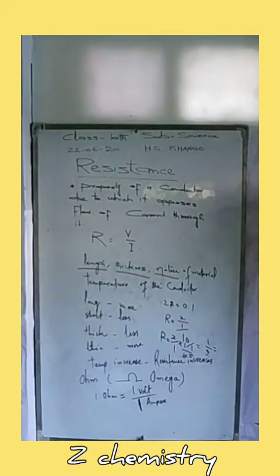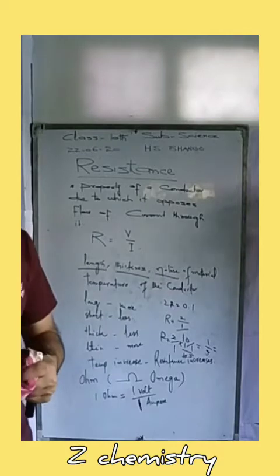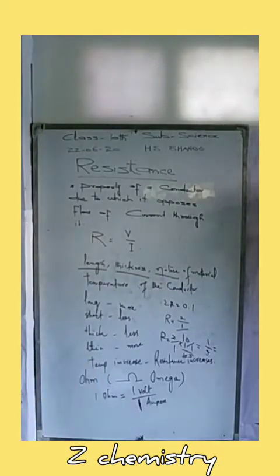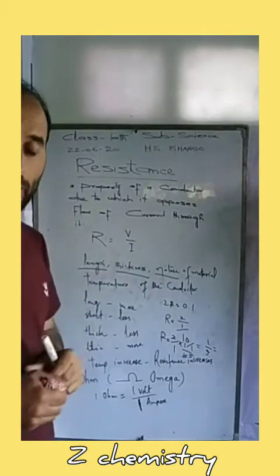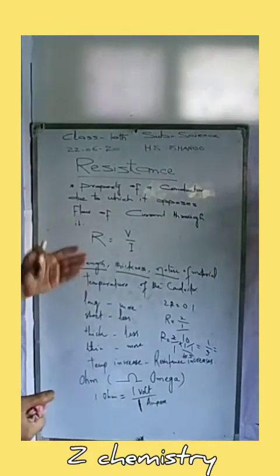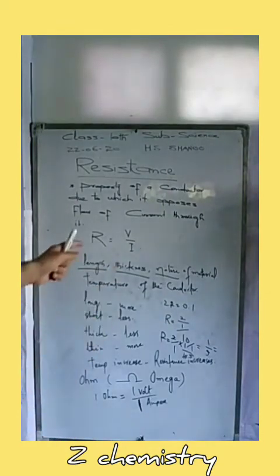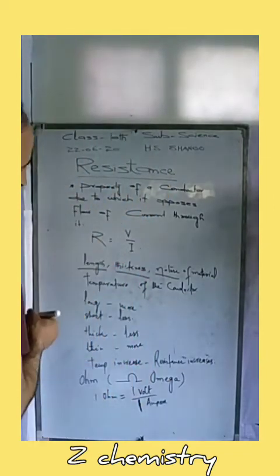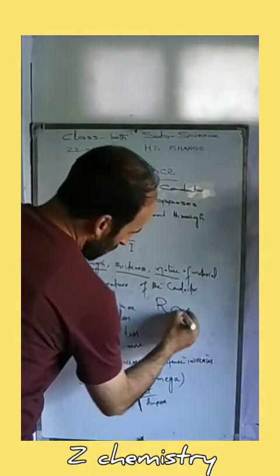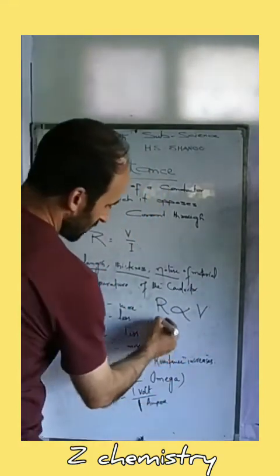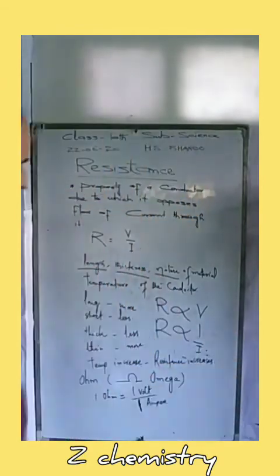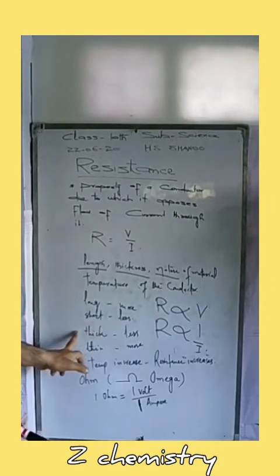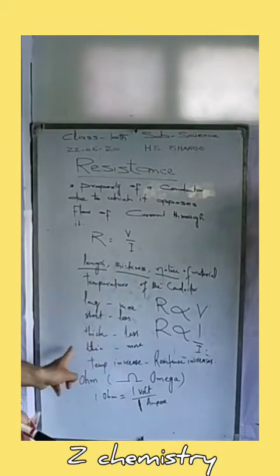Similarly, if the conductor has more thickness, its resistance is less, and the current flowing through this conductor will be very large. And if the conductor is thin, its resistance will be more, or we can state that the current flowing through this particular conductor will be small. Because here what we came across is that resistance is directly proportional to V, whereas it is inversely proportional to current. That is why if the conductor is thick, resistance will be less. If it is thin, resistance will be more.